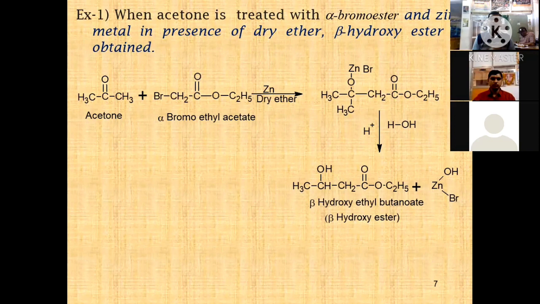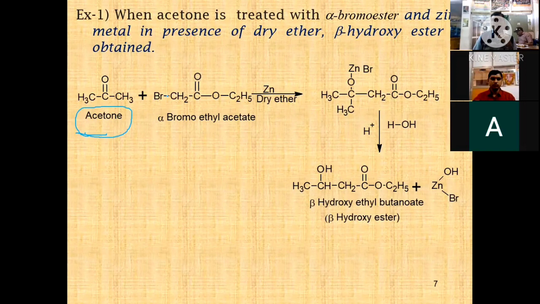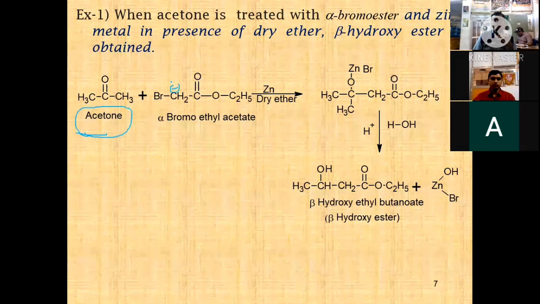Here in the first example we take a ketone, named acetone, which on nucleophilic attack, the bromine is shifted towards the oxygen atom and CH2 gets a negative charge.